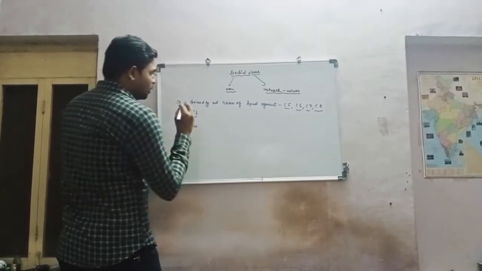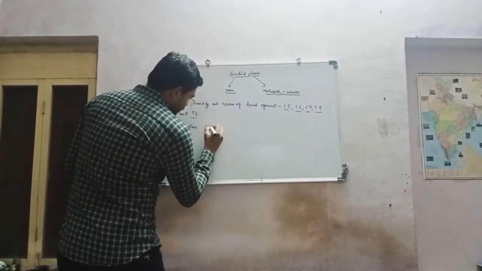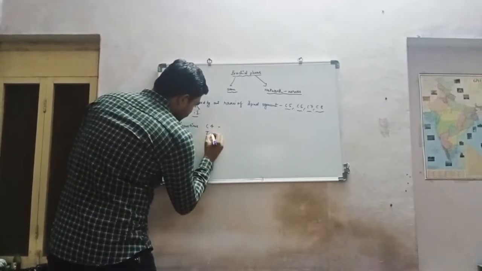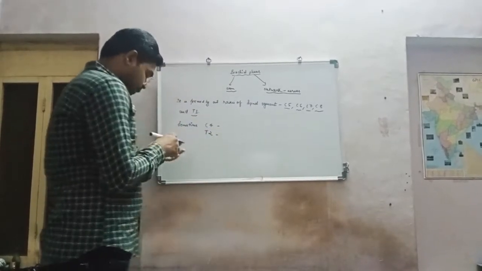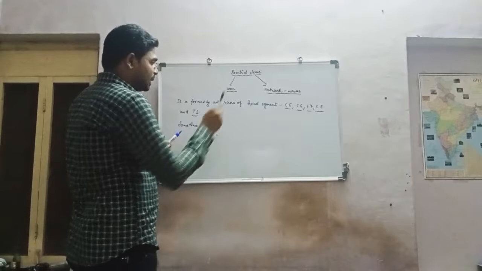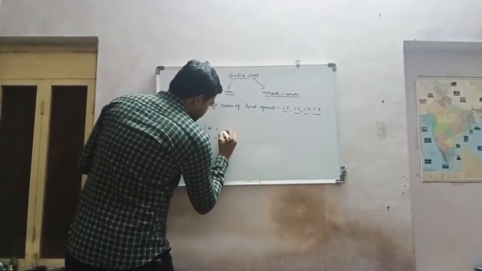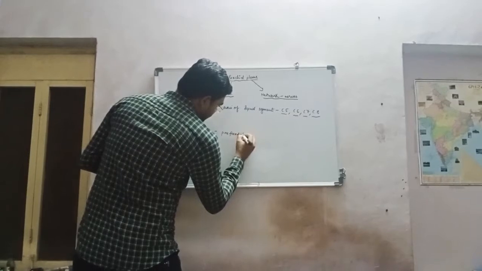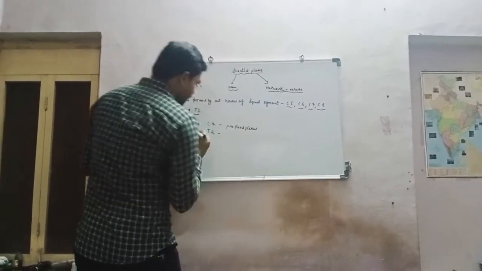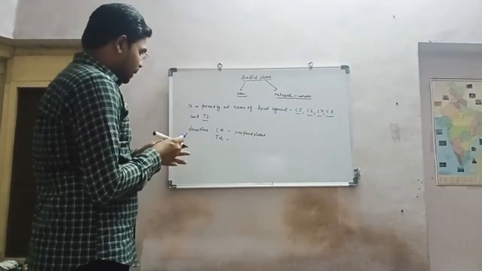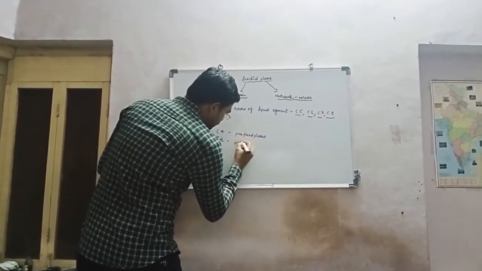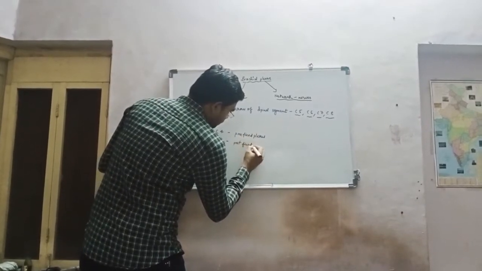But sometimes there is a presence of C4. Similarly, there is a presence of T2. If C4 is present in the segment, then it is called prefixed plexus. Similarly, if T2 is present, then it is postfixed plexus.